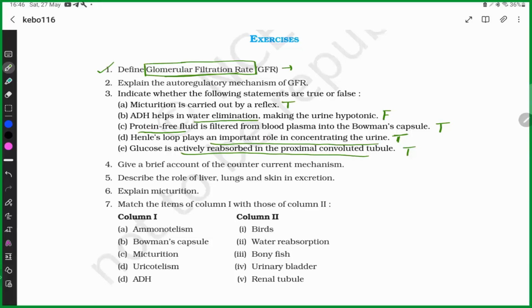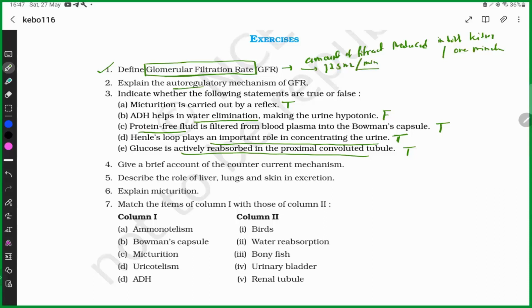Okay, means the amount of filtrate produced in both kidneys per 1 minute. The amount is 125 units.